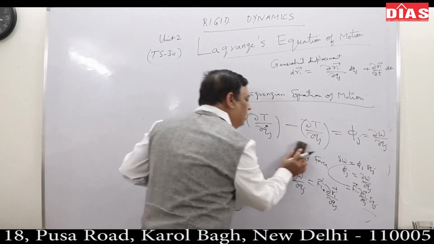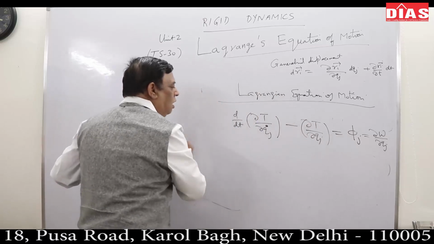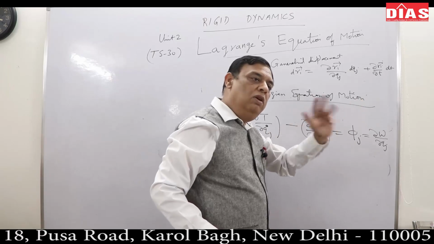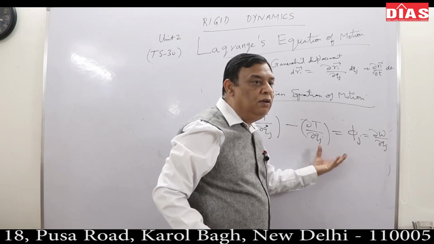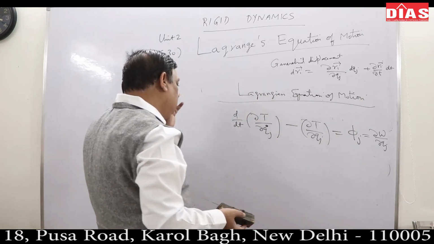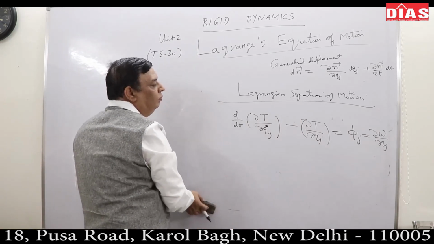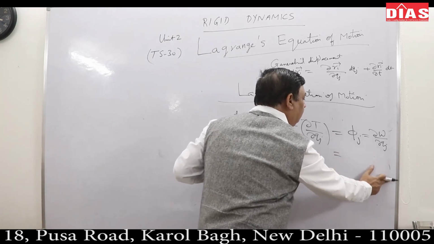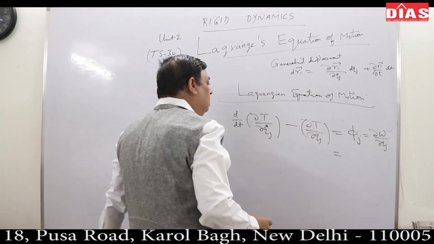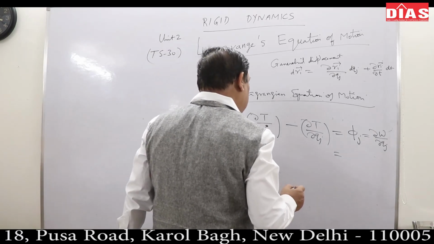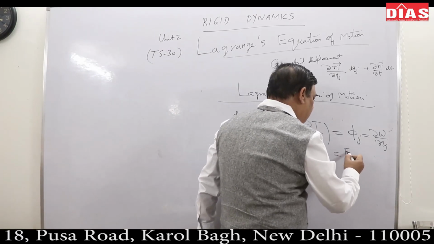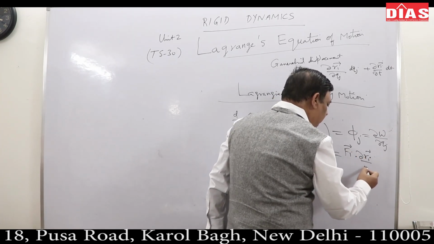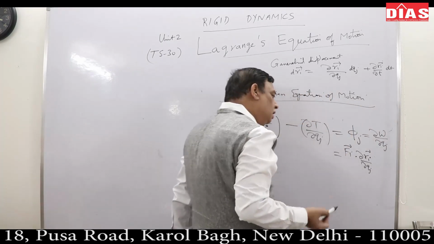So this is one way of writing the Lagrangian equation of motion. Whether the system is conservative or non-conservative, it can be written in this particular format. Try to understand. So phi j was your del W upon del Qj, and phi j is Fi dot with dRi upon dqj, correct? That is this thing.